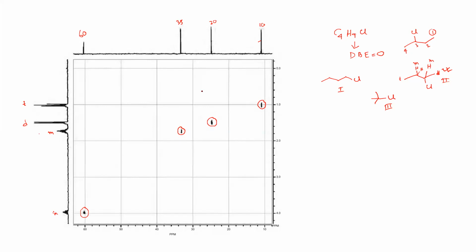So your 1 is the triplet. So this is I have 1 carbon, 1 proton. This will be doublet. So doublet is this methyl, right? So it is 4. Now you have a multiplet.